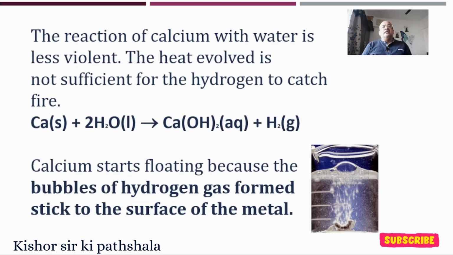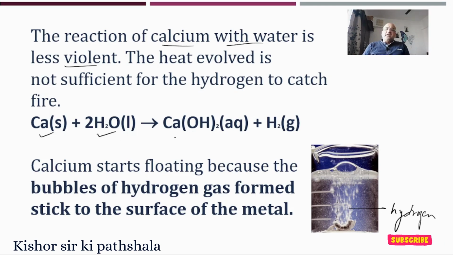Then let's see calcium. The reaction of calcium with water is less violent. Here you see the reaction is less violent, and the heat evolved is not sufficient for the hydrogen to catch fire. You see hydrogen is getting released, but the heat energy evolved is not sufficient for the hydrogen to catch fire. Calcium with water gives calcium hydroxide